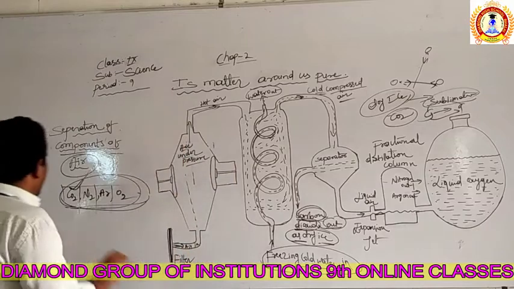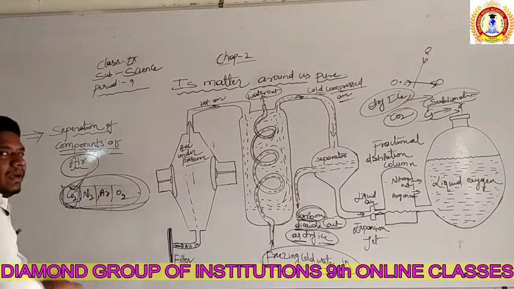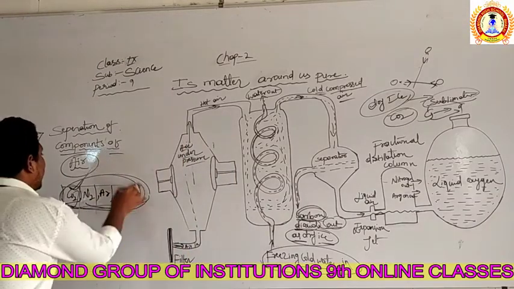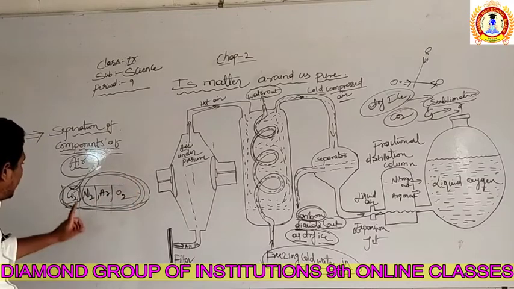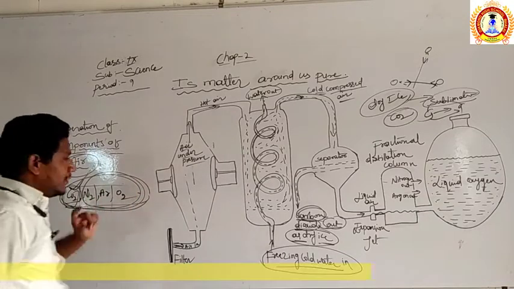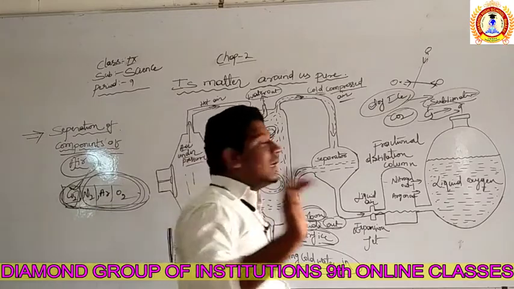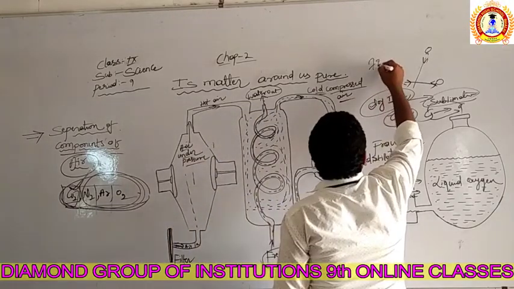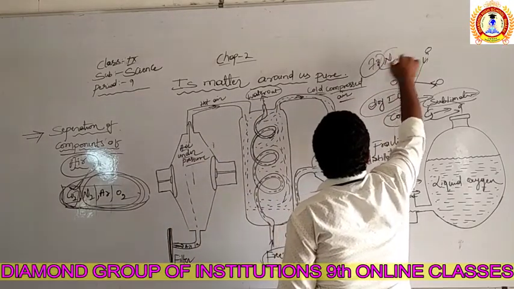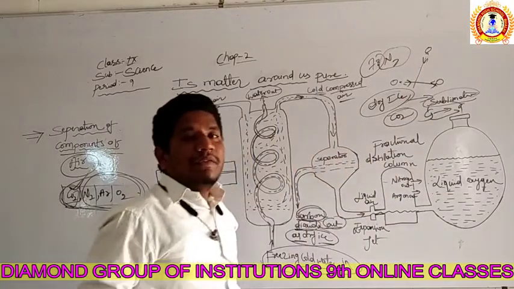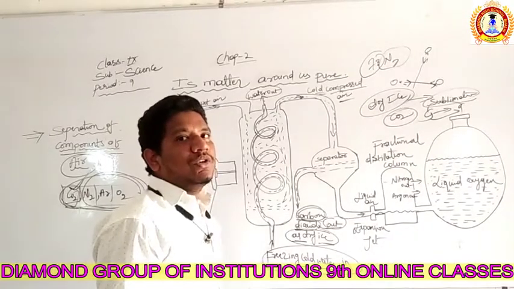Who separated first? Now the carbon dioxide is separated. Then who is remaining? Still 3 components of the air are remaining, which are nitrogen, argon and oxygen. We know that around 70% of our air is nitrogen. How much percentage? 70% of our air is nitrogen only.